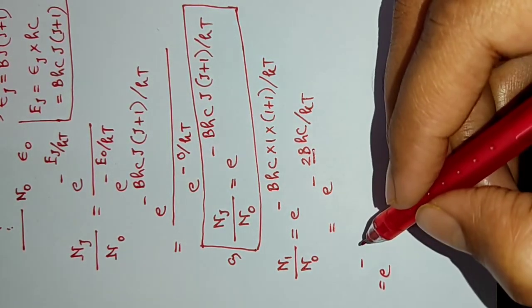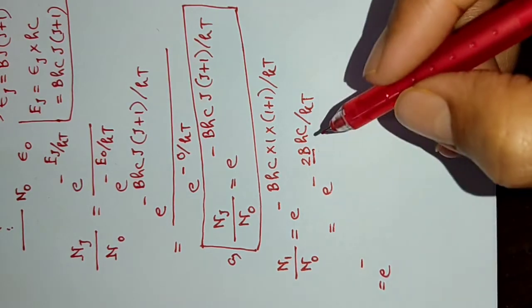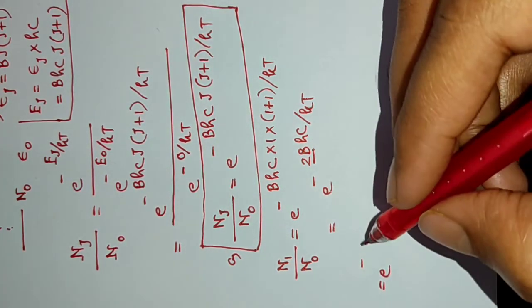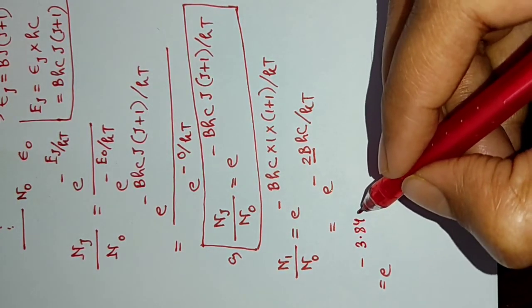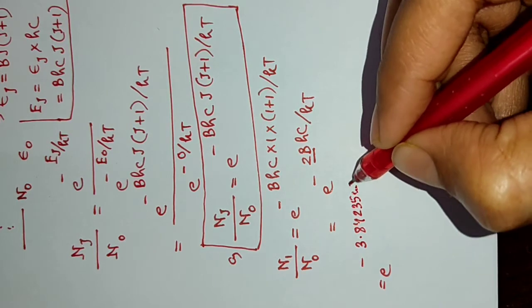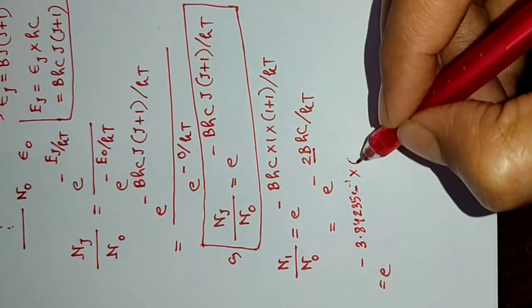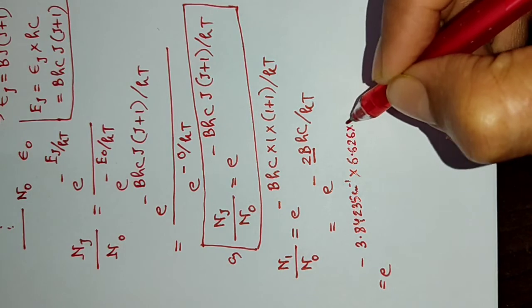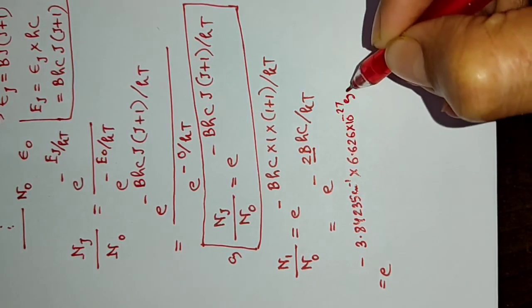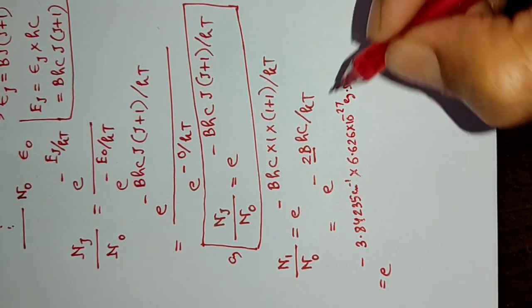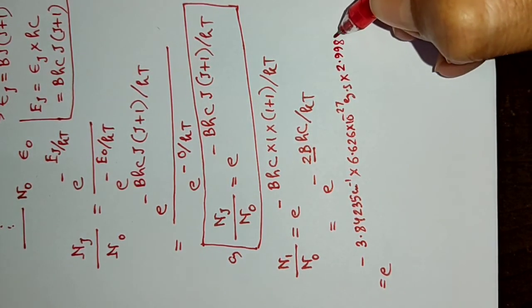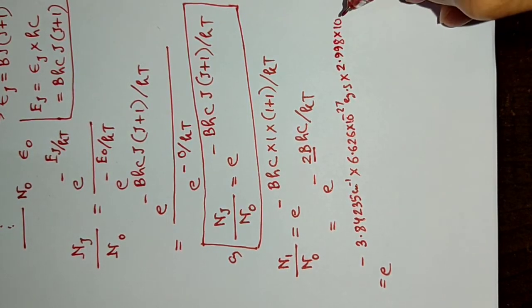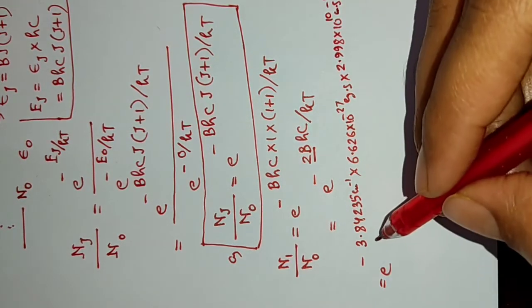For the carbon monoxide molecule, that we will get from the previous video, it will be 3.84235 centimeter inverse. h means 6.626 into 10 to the power minus 27 erg second. 2B, h and c. c is 2.998 into 10 to the power 10 centimeter per second.